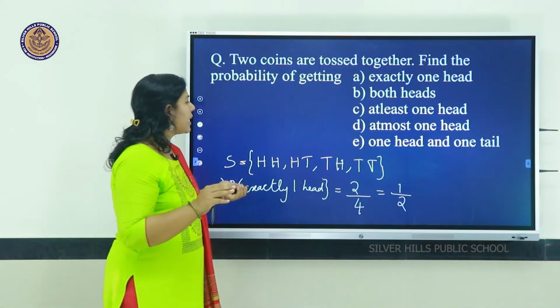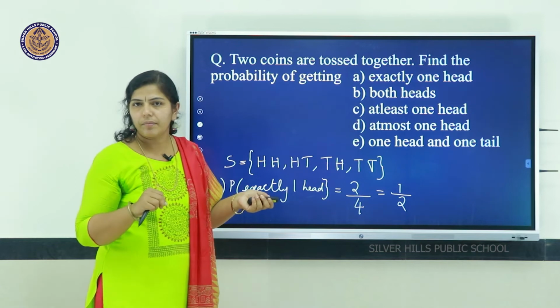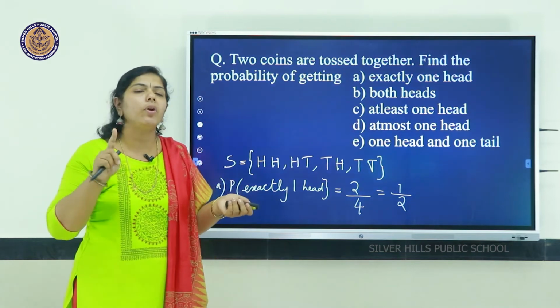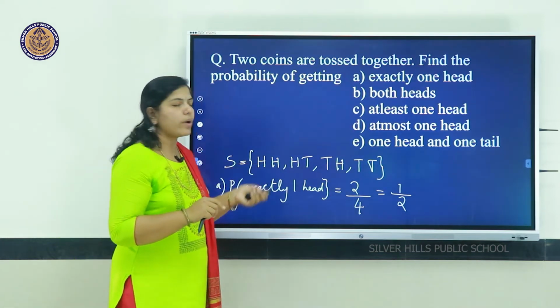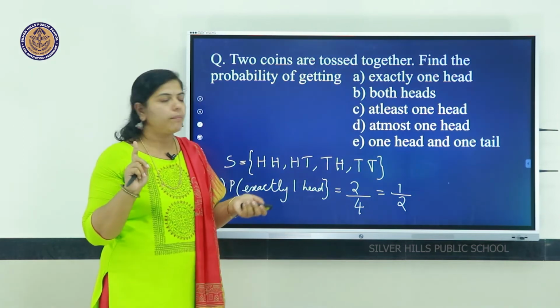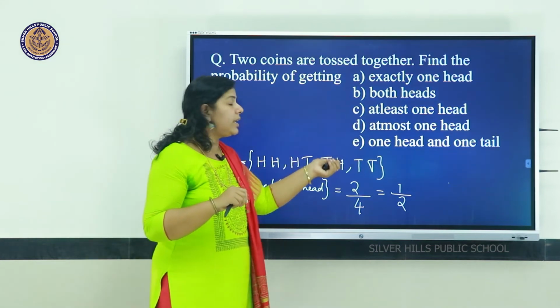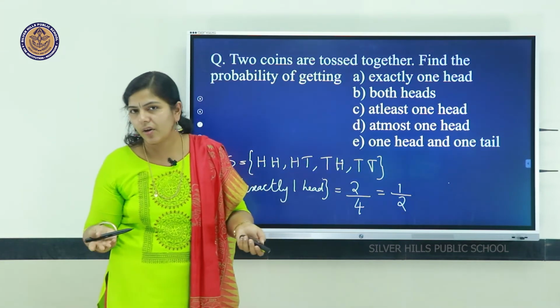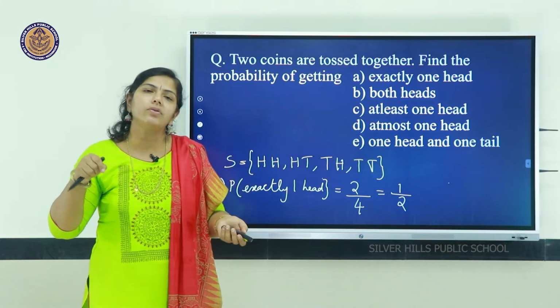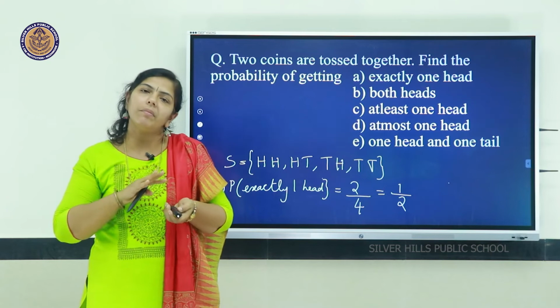So which all outcomes will come? HH, will it come? No, because maximum only one head. Here there are two heads. Then HT, one head only. TH, there also one head. TT, no head at all, but it can also be taken because maximum one, minimum nothing.